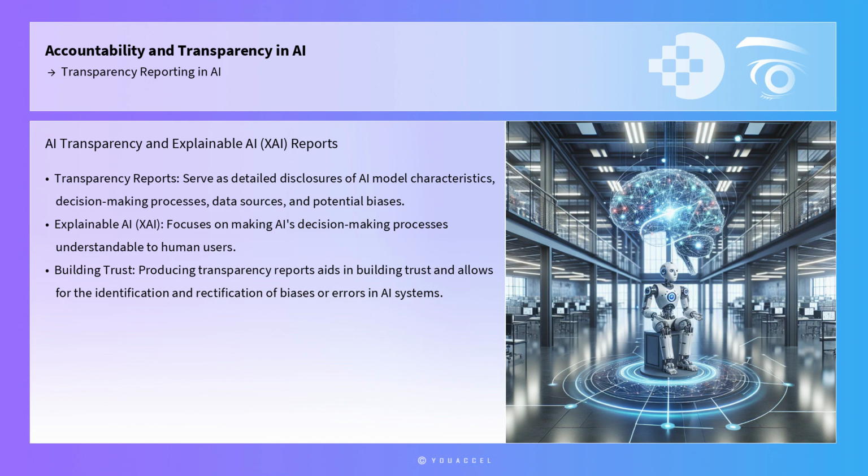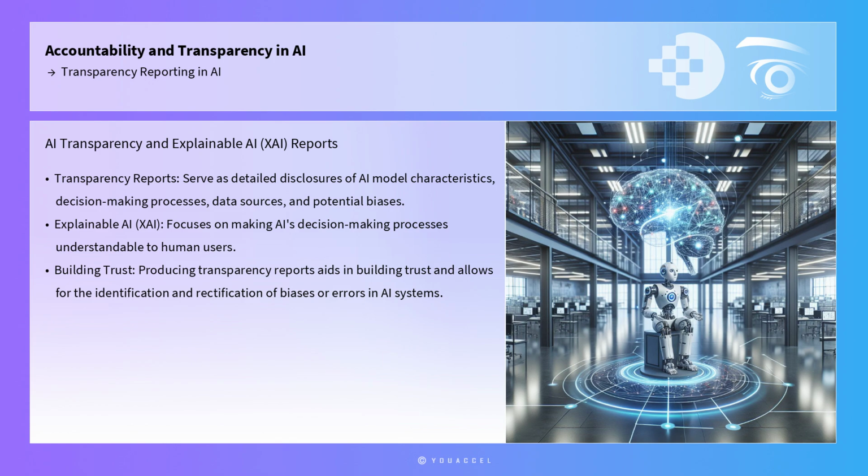One of the fundamental aspects of AI transparency is the development and dissemination of transparency reports. These reports serve as detailed disclosures of AI model characteristics, decision-making processes, data sources, and potential biases. A practical framework for creating transparency reports is the Explainable AI model. XAI focuses on making AI's decision-making processes understandable to human users.